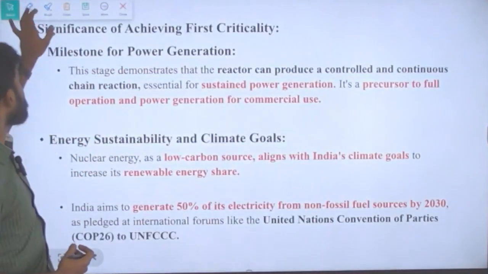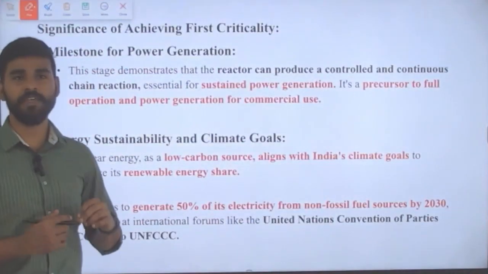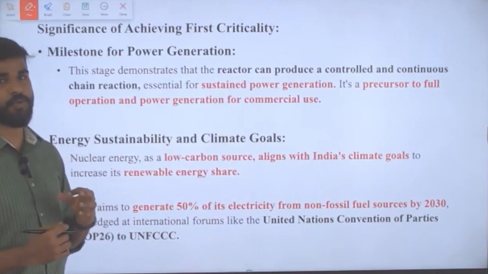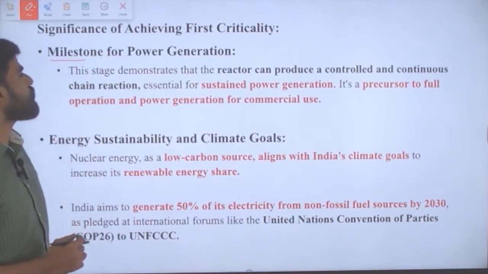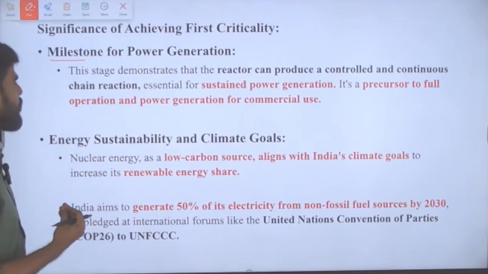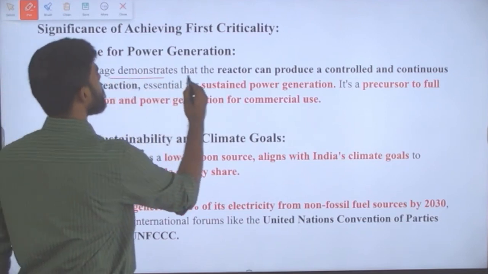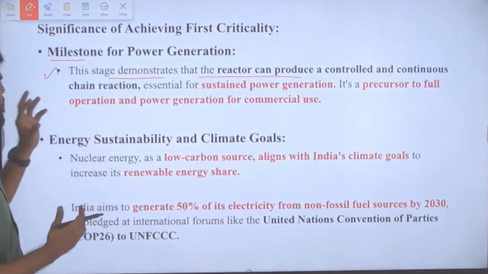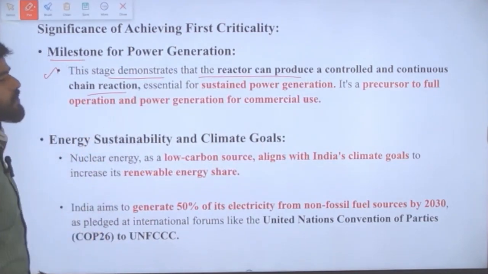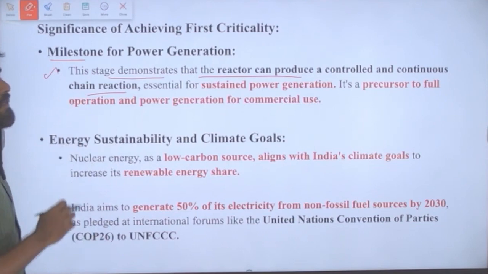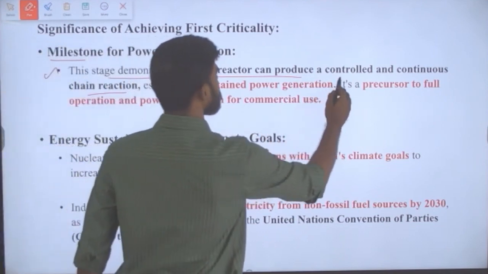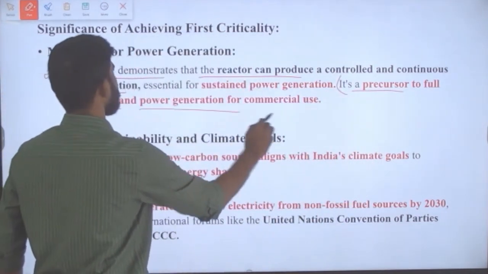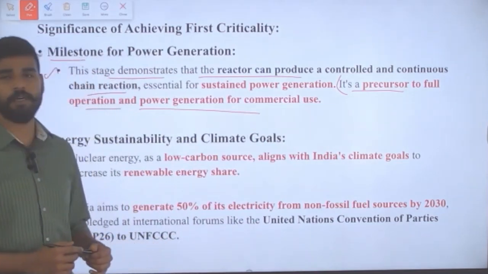What else do we have to understand? What is the significance of achieving criticality? That we need to know. First, it is the milestone for power generation, which we already know. This stage demonstrates that the reactor can produce a controlled and continuous chain reaction essential for sustained power generation, and it is a precursor to full operation and power generation for commercial use.